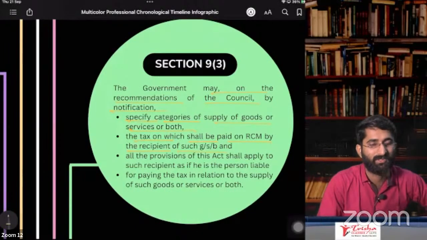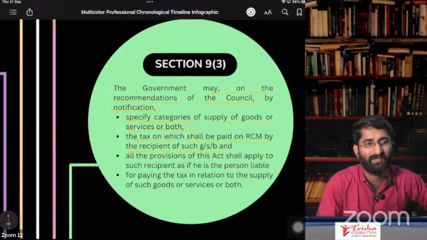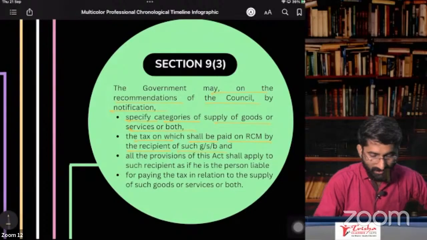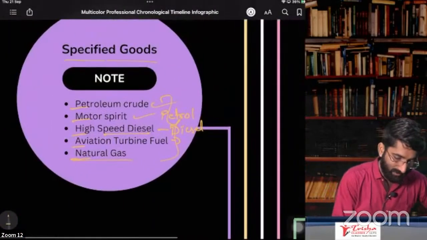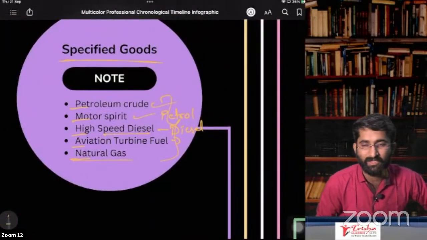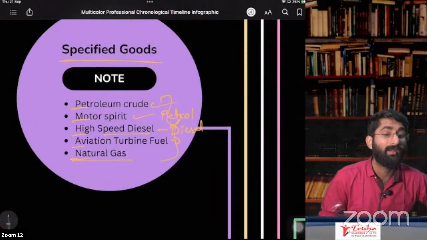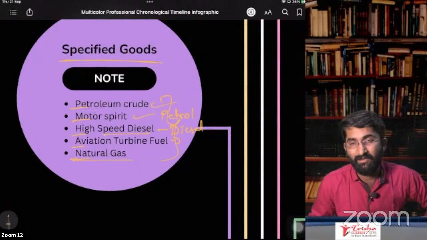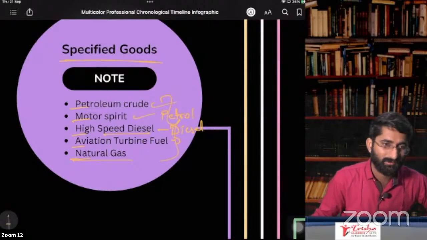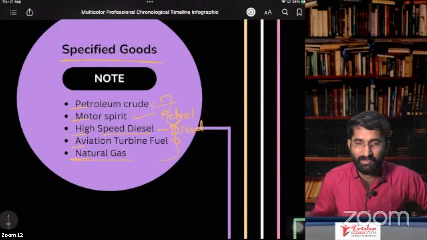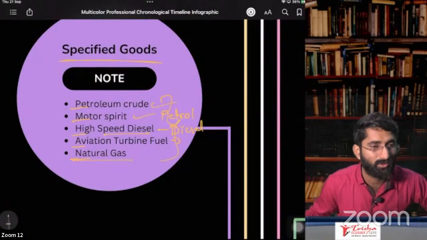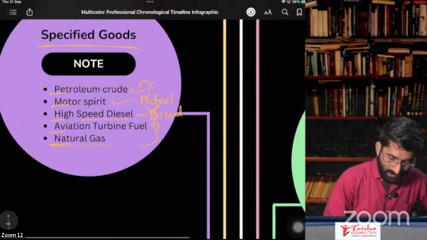Yes, these specified goods are different. Kiran, you are right. The specified goods of section 9, subsection 1 and section 9, subsection 2 are different from the section 10 specified goods, like the section 10 specified goods and the section 23, subsection 2 specified goods.